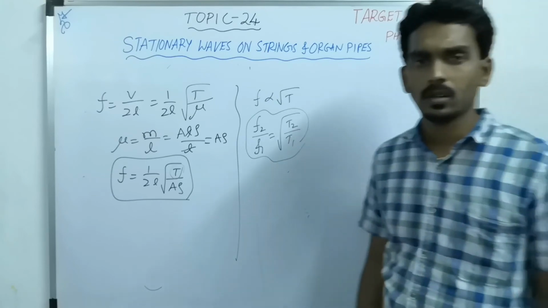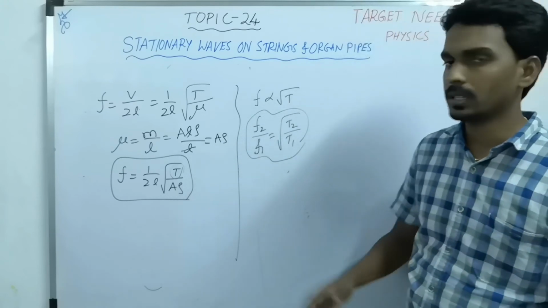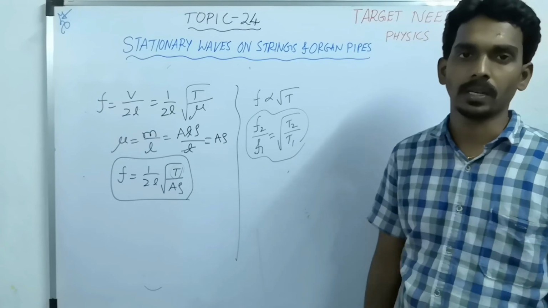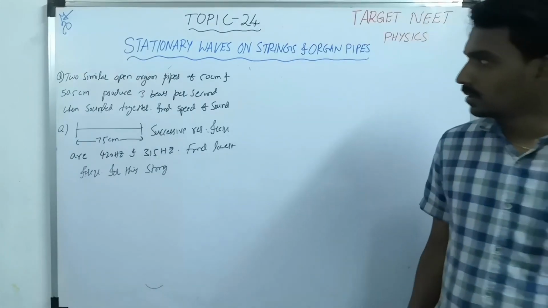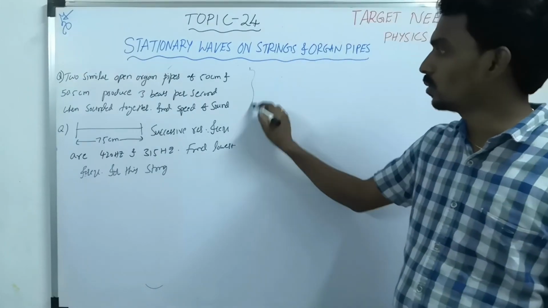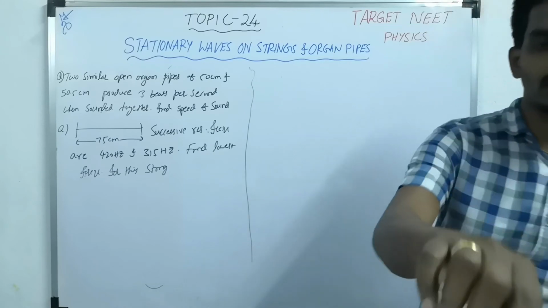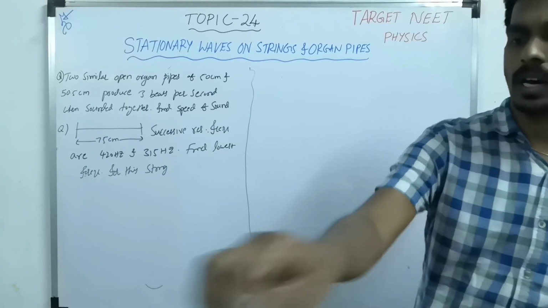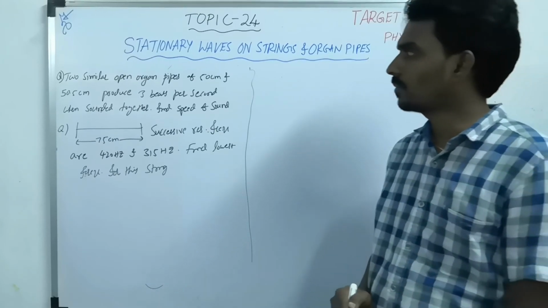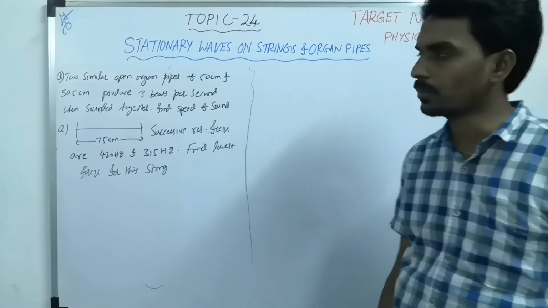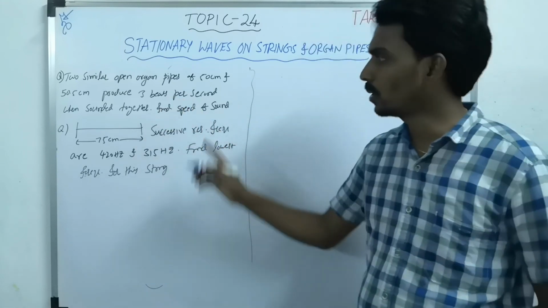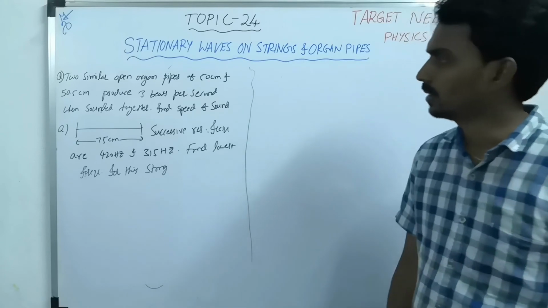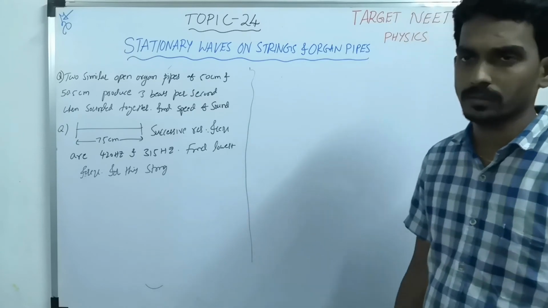So let us take one or two questions which were asked previously, then we can understand in a better way. So let us discuss these two questions. One question is: two similar open organ pipes of 50 cm and 50.5 cm produce 3 beats per second when sounded together. Then find the speed of sound.